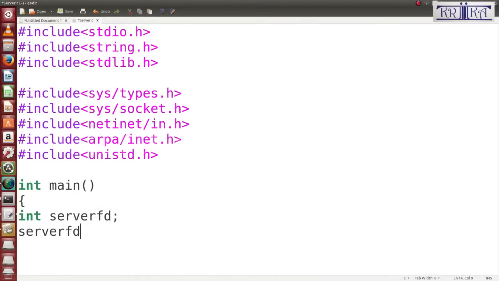Then server fd is equal to, I will create a socket. You remember socket contains 3 parameters. What are these? First is family, second is type, third is protocol.